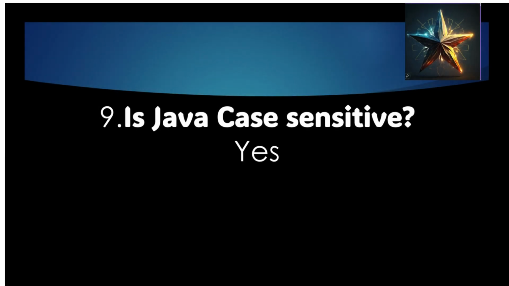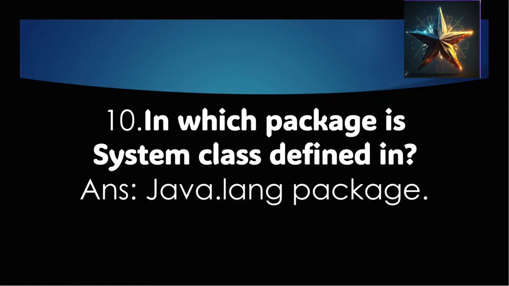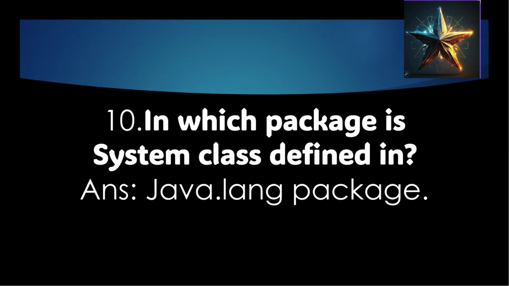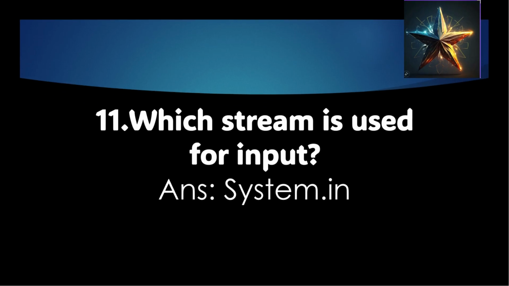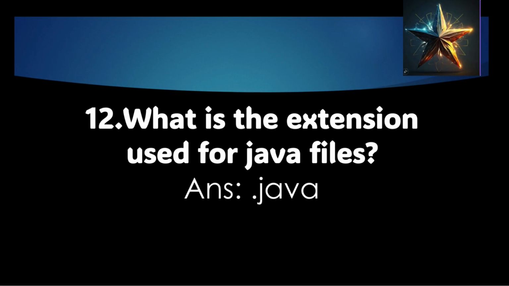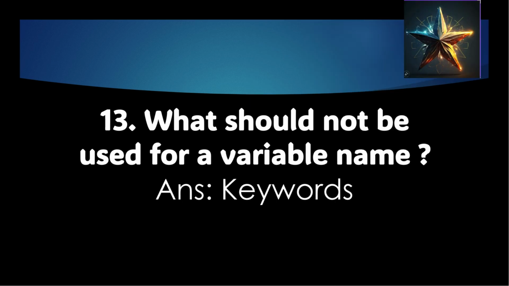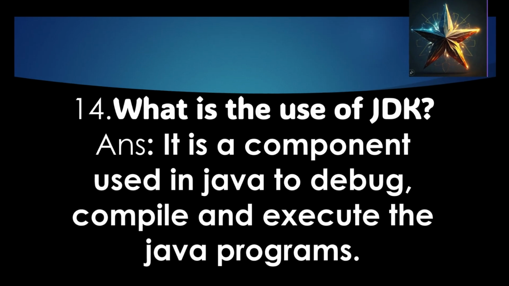Is Java case sensitive? Yes, it is. In which package is System class defined in? It is defined in java.lang package. Which stream is used for input? A stream called System.in is used for inputting the values. And also for output we use System.out. What is the extension used for Java files? .java. What should not be used for a variable name? We do not use reserved words called keywords when we write variable name.